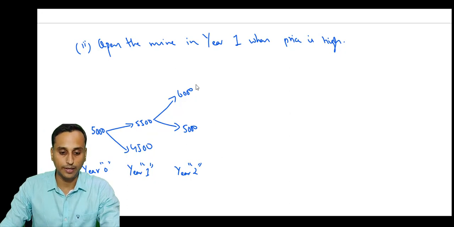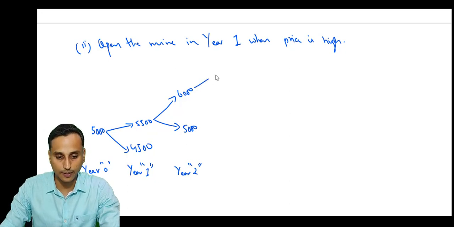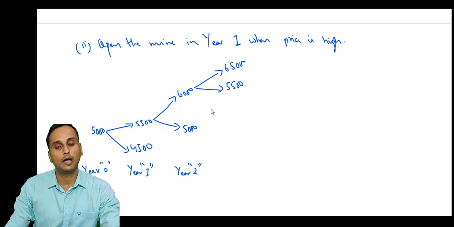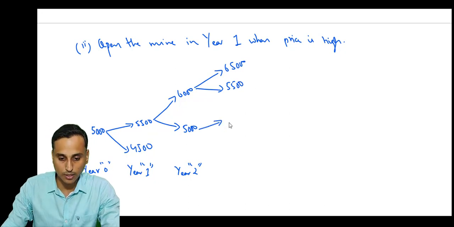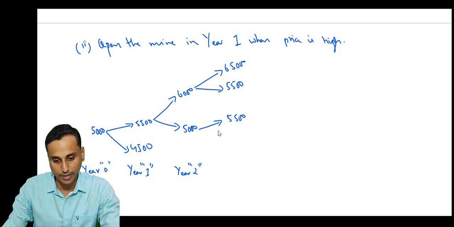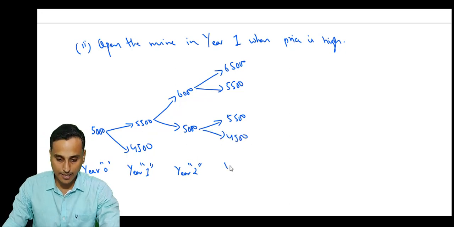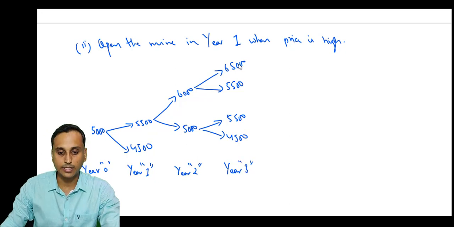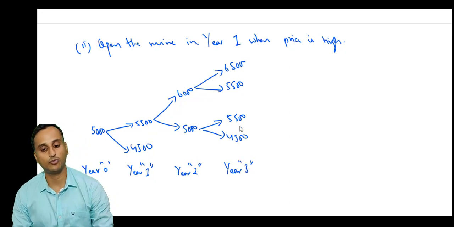Then if in year 2 the price is 6,000, then in year 3 the price can be how much? 6,500 or it can be 5,500. And if in year 2 the price is 5,000, then in year 3 the price can be 5,500 or it can be 4,500. So in year 3, the prices can be 6,500, 5,500, 5,500, or 4,500.